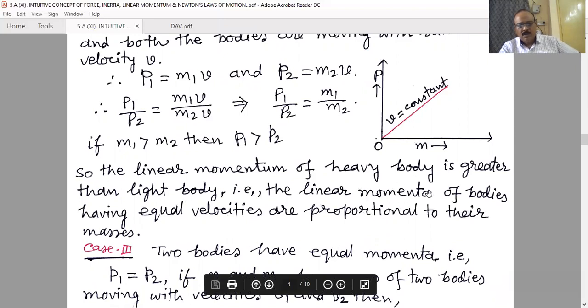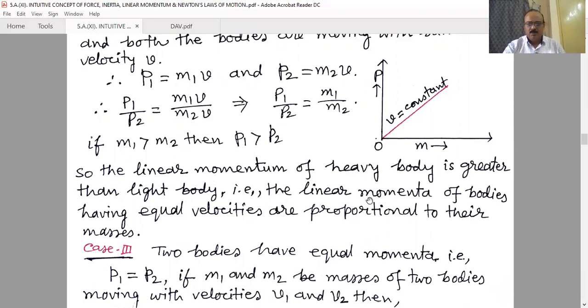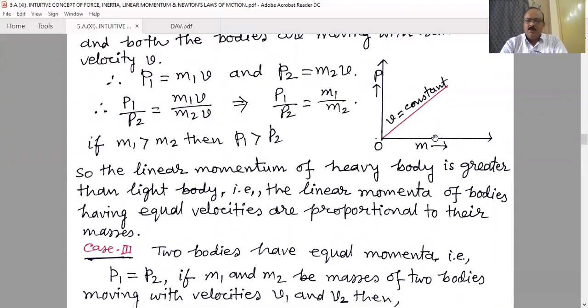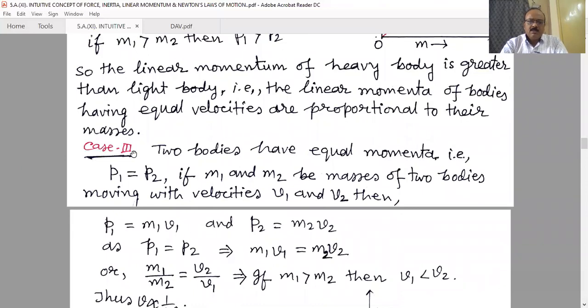Here we are using two terms, momentum and momenta. Momentum is a singular term, and the plural of momentum is momenta. The linear momenta of bodies having equal velocities are proportional to their masses. That means more massive objects have more linear momentum, and if we plot the graph, we will get this type of graph. Now, case number 3.